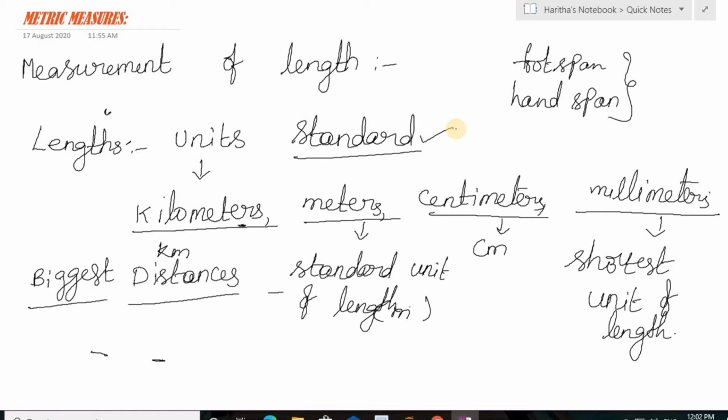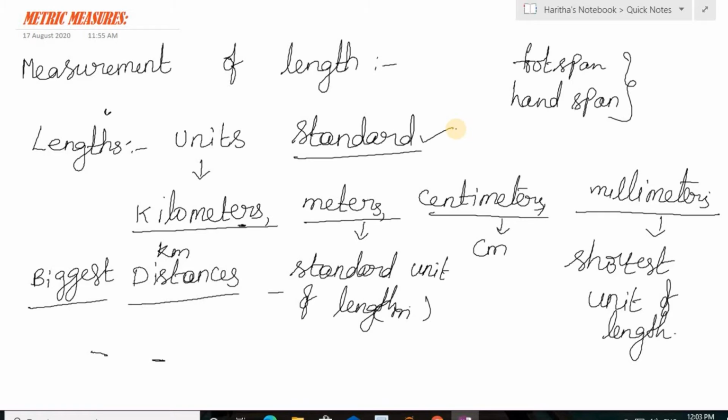Okay, so always we are going to use only standard units for measurement, not the other units, because my foot span is different and your foot span is different. How can you measure, and how can you say that this answer is correct? If I measure this bench, I got only five hand spans. If you measure, you will get 7 hand spans. But has the bench changed? No, the same bench we measured with my hand and your hand. So that is the reason.